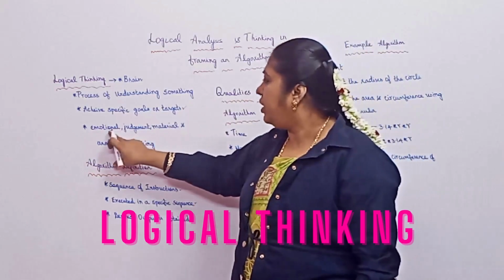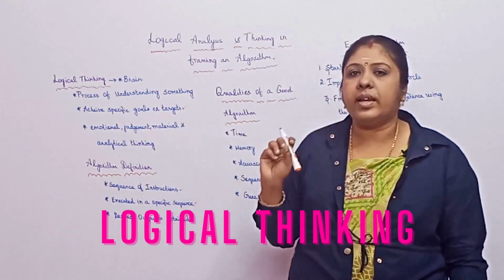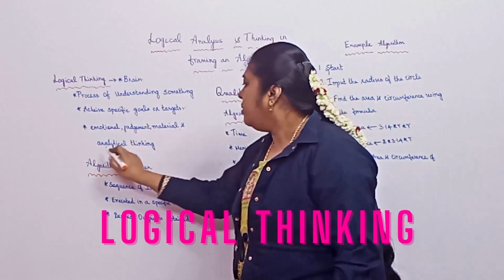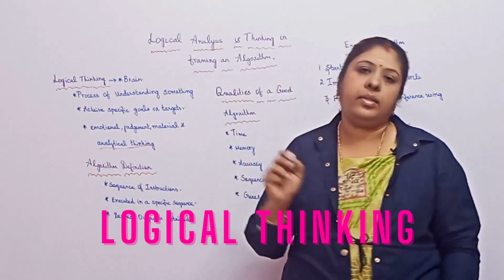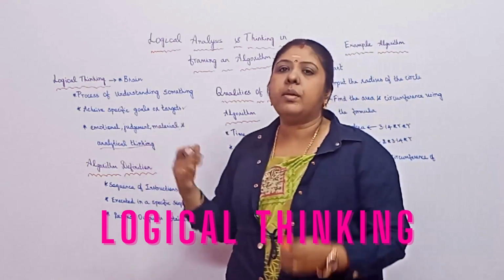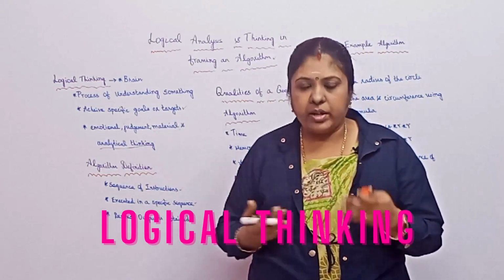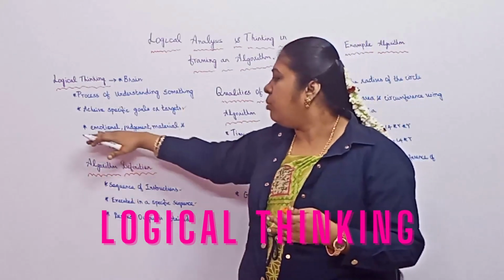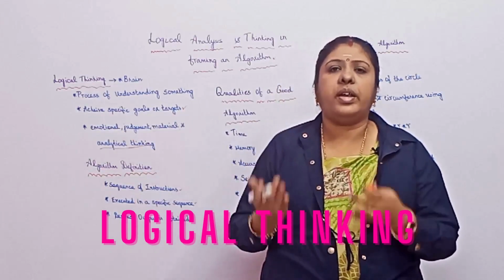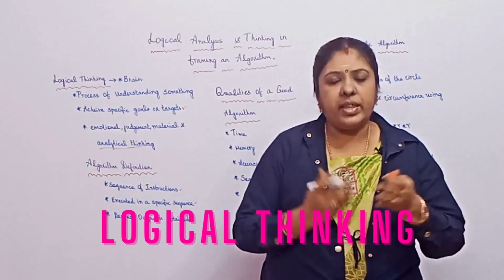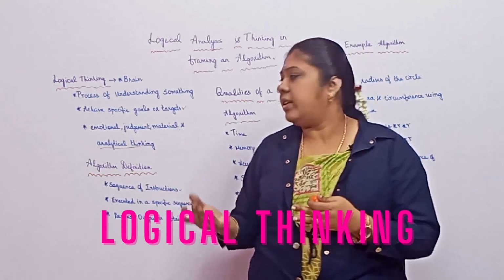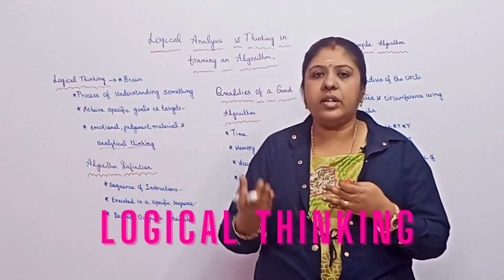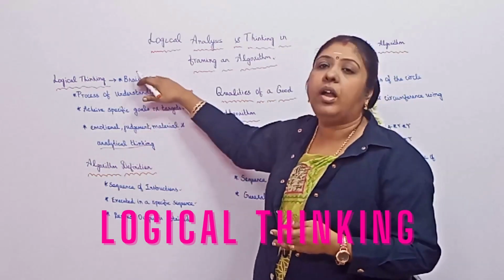And then the final one: the characteristics of logical thinking can be said to be emotional, judgment, material, and analytical thinking. Material means the budget, how much you can afford for a particular vacation. Judgment: how many people are coming, how many days we are traveling. Emotional: whether it is an educational tour, a friends' tour, a happy tour, or a family tour with your kids, that is the emotional thinking beyond that particular incident. That is called logical thinking.